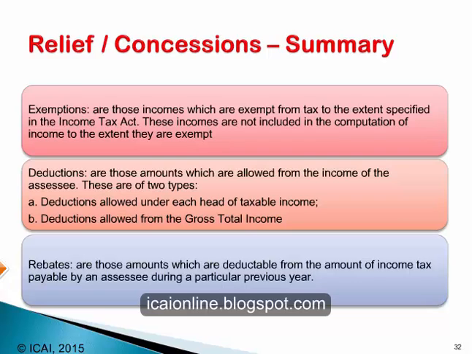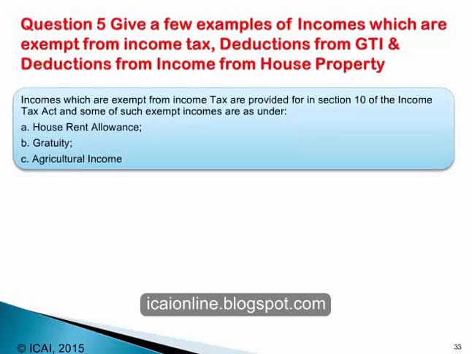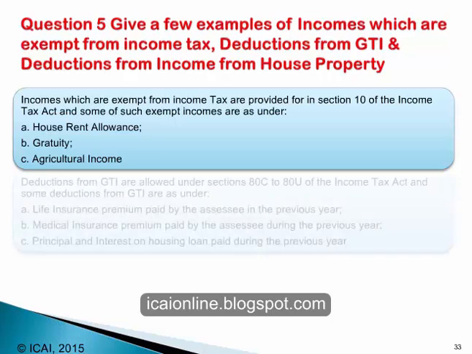in India. Now, in order to understand the different kinds of reliefs and concessions which are allowed under the income tax law, let us look at a few examples under each category. Therefore, the fifth question asks you to give a few examples of incomes which are exempt from income tax, deductions from gross total income, and deductions from income from house property, just as an example of deductions allowed under a particular head of income. Now, incomes which are exempt from income tax are provided for in Section 10 of the Income Tax Act, and some of such exempt incomes are house rent allowance, gratuity, agricultural income. These are some of the examples, not an exhaustive list.